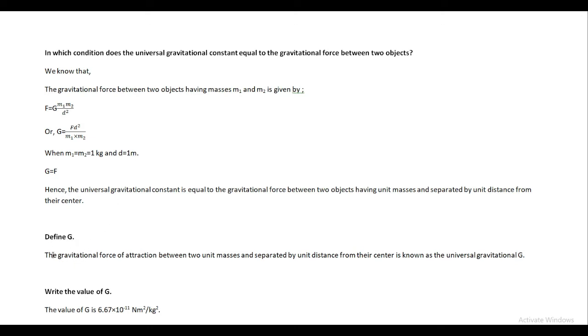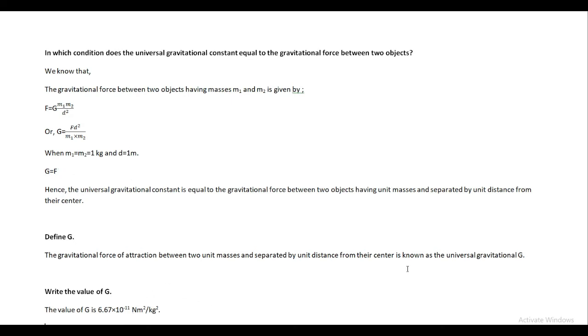The gravitational force of attraction between two unit masses separated by unit distance from their center is known as the universal gravitational constant. That means when the objects have 1 kg mass each and are separated by 1 meter distance from their center, the gravitational force of attraction between them in that condition will be equal to the universal gravitational constant.